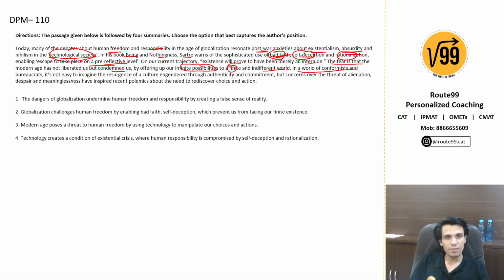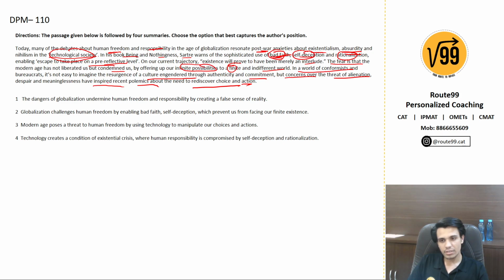In a world of conformists and bureaucrats, it's not easy to imagine the resurgence of culture engendered through authenticity and commitment. But concerns over the threat of alienation, despair, and meaninglessness have inspired recent polemics about the need to rediscover choice and action. So we live in a society of conformists, meaning people who conform,